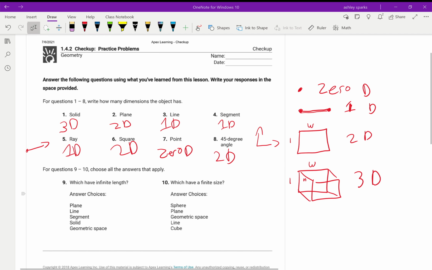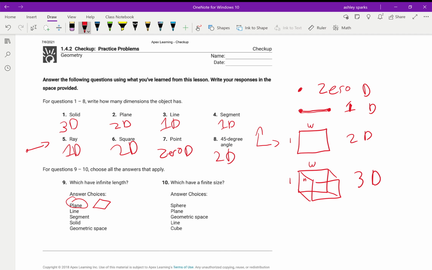Okay. And then our next questions just ask about infinite. So this is some terminology that you might see. Some things are finite, which means we can measure them. And other things are more theoretical. So for instance, a plane. In geometry, a plane is what we're on. It's normally shown with a little rhombus, but definitionally speaking, we can't measure it. It's just like that infinite surface. If the floor in your house could go on forever and we could measure things, that would be a plane. So this is infinite. It goes on forever.